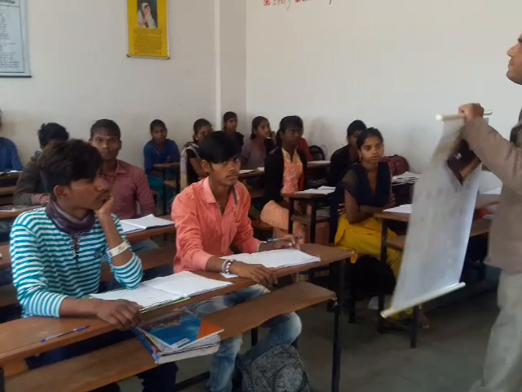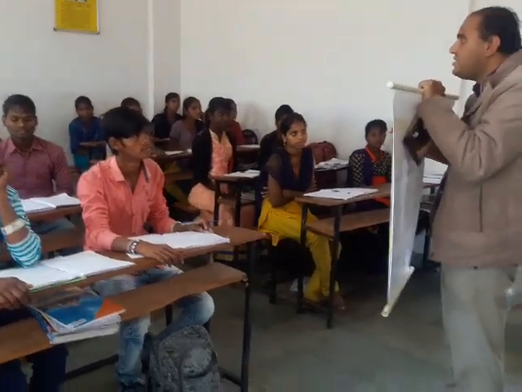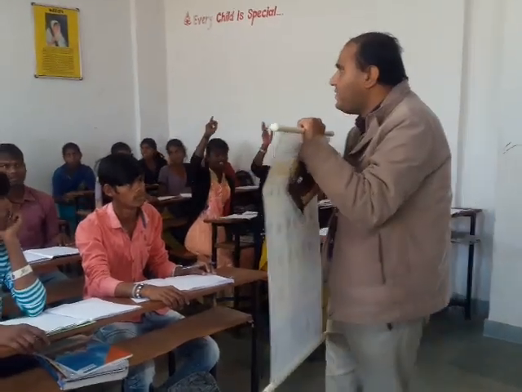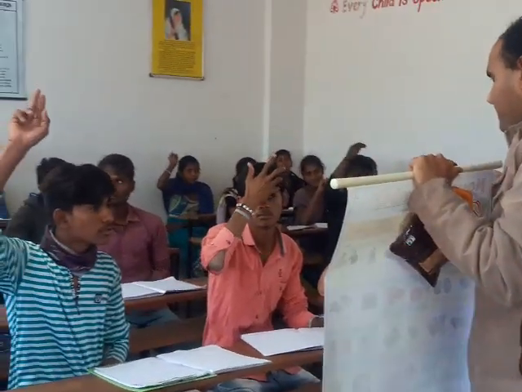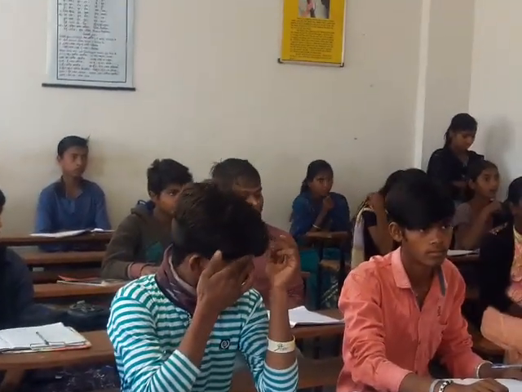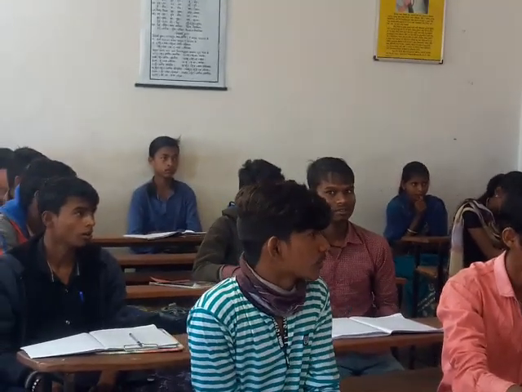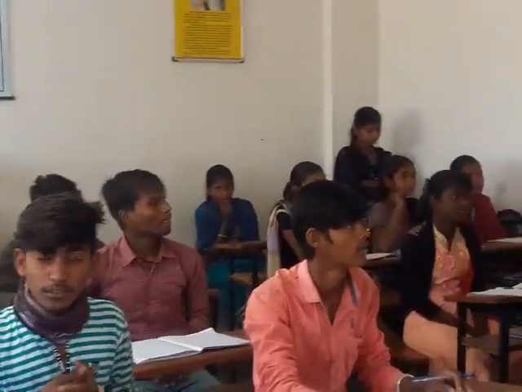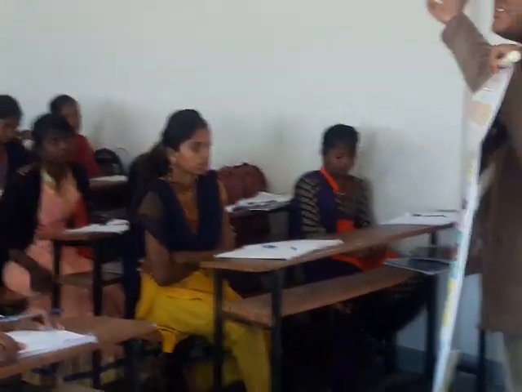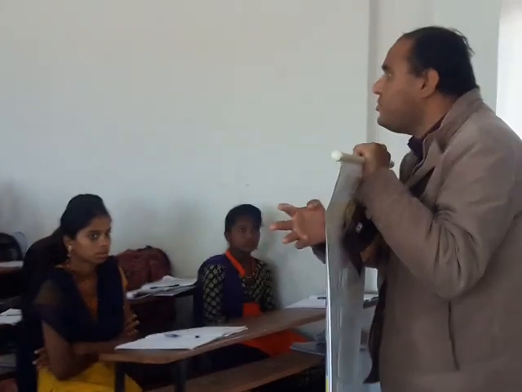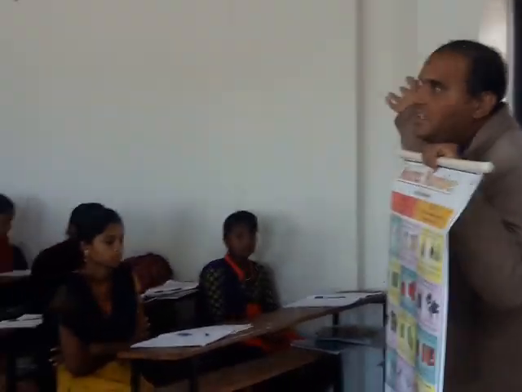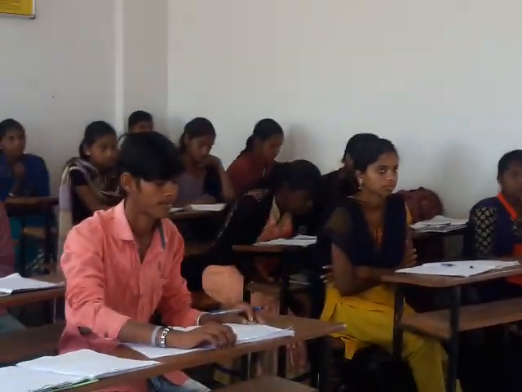Fine. So for example, first written, what is written here? Who will read the first? Nisha, you will read here first. This is a pen. So this would be changed into these, and is would be changed into are. So these are pens. The right answer is these are pens. Fine, got it? Okay.